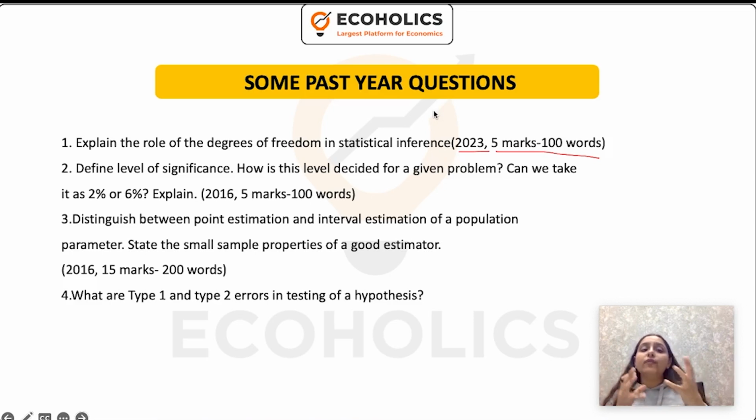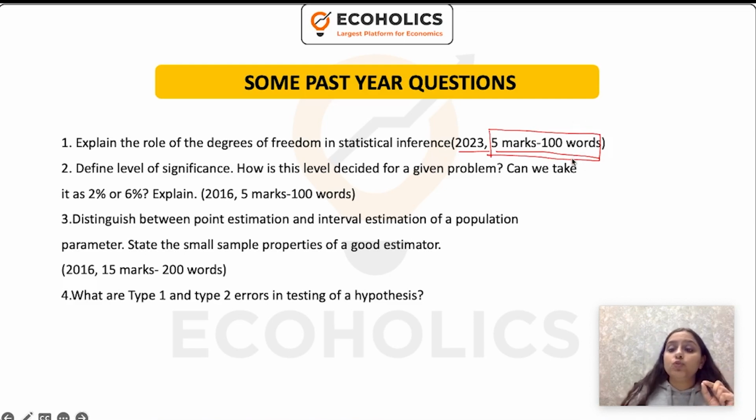So when you have to write this answer, the first thing: if you don't have a pen and a notebook, pause this video right now and go and get a notebook and a pen. Don't just listen, write. The first point to note here is that this is a 5 marker question of 100 words. In 5 marker questions you have to be very careful with quantitative portions, because you can't write much and you can't write less either. You just need to write accurately, and enough.